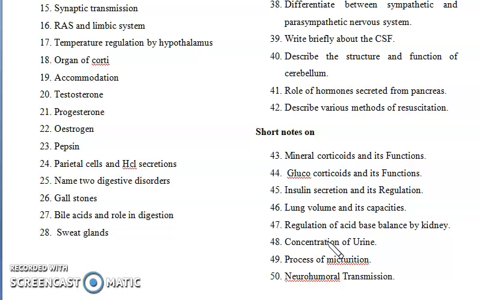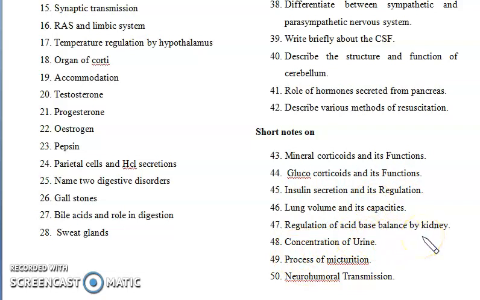Next question is lung volume and its capacities. In case of the respiratory system, you will see the different kinds of lung volume like vital capacity, inspiratory reserve volume and expiratory reserve volume. So you should write about the different capacities and how the lung volume is calculated.